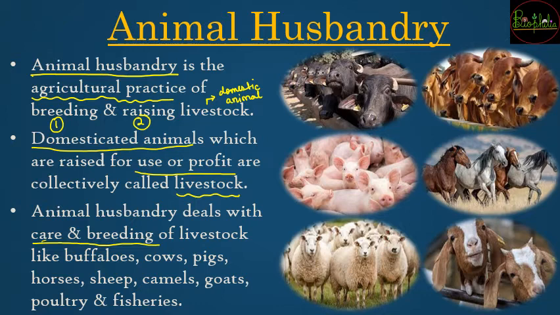Goats can be for milk, poultry for meat as well as eggs, and fisheries you are going to have various fish products. So all ये सारे जो चीज़ें हैं कहीं ना कहीं से you are going to get some or the other benefit if you are going to take care and breed the particular livestock. So now let's understand about them in detail.